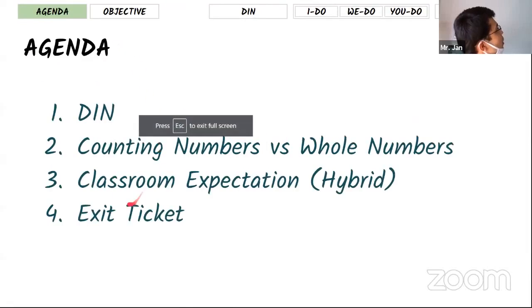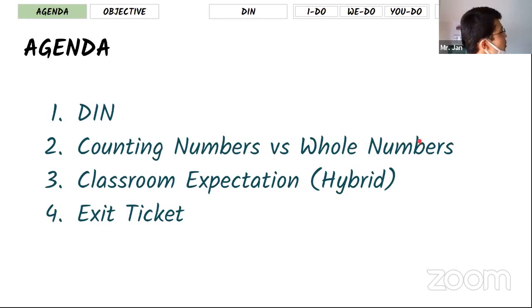Today's agenda is that we're going to talk about counting numbers and whole numbers. What is the difference between these two types of numbers? We hear this a lot in math classes, so let's see.